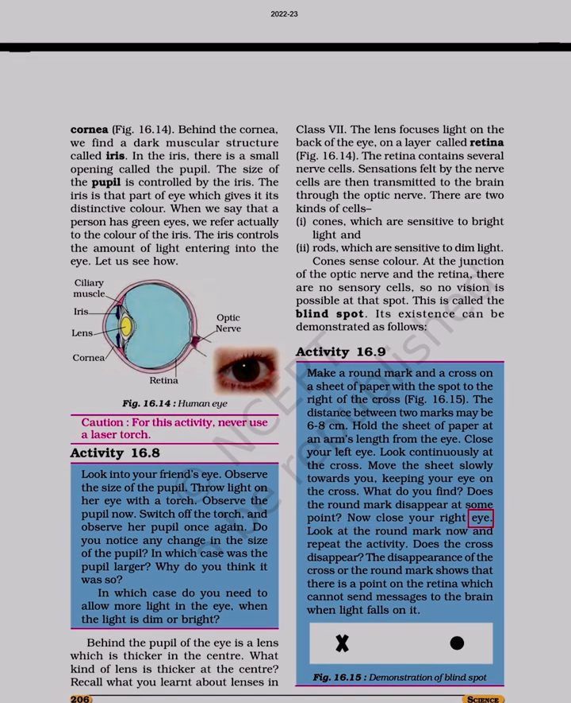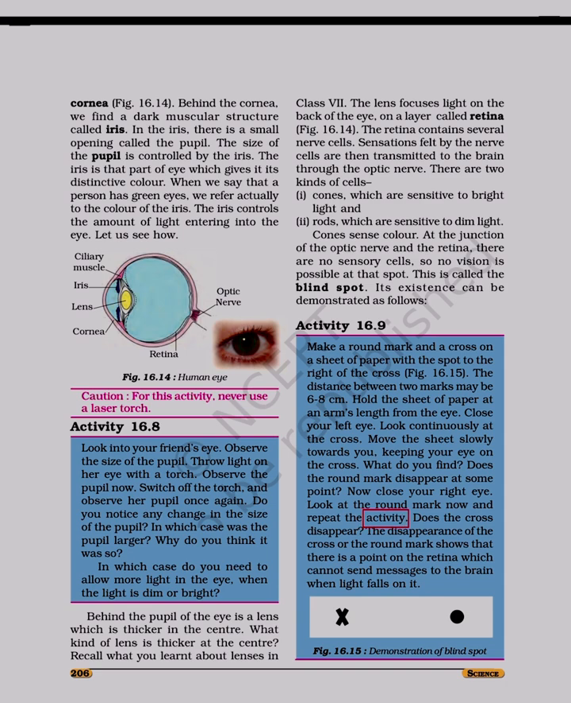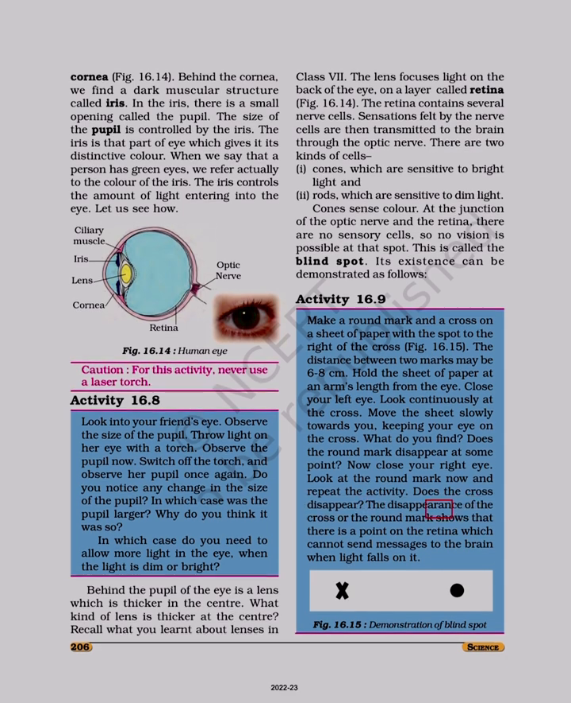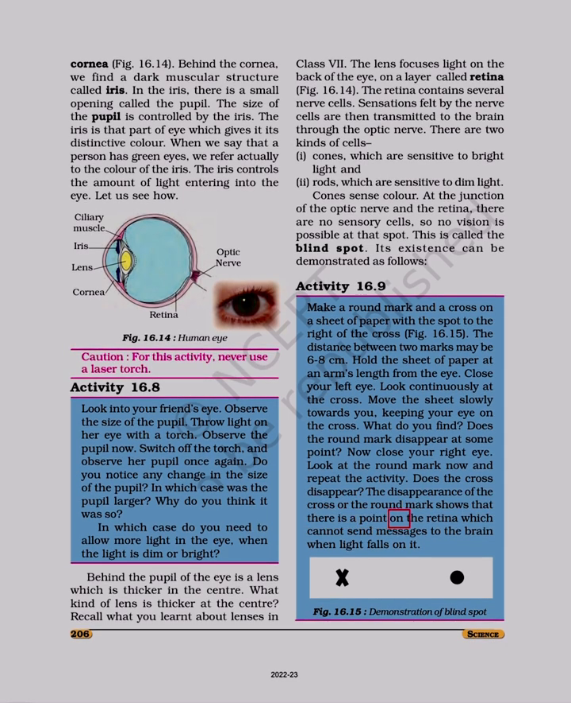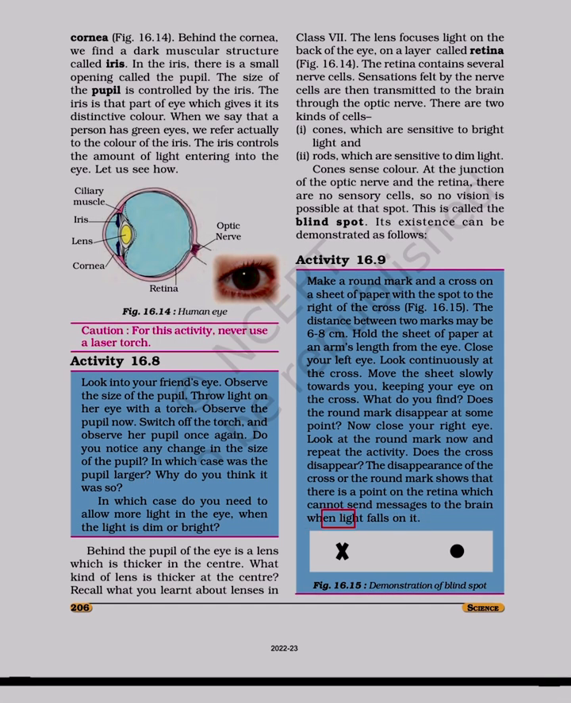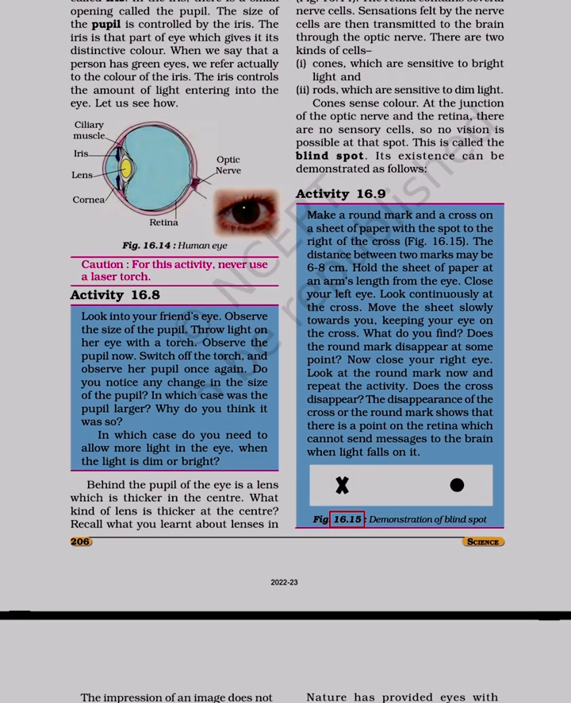Now close your right eye. Look at the round mark now and repeat the activity. Does the cross disappear? The disappearance of the cross or the round mark shows that there is a point on the retina which cannot send messages to the brain when light falls on it. Figure 16.15. Demonstration of blind spot.